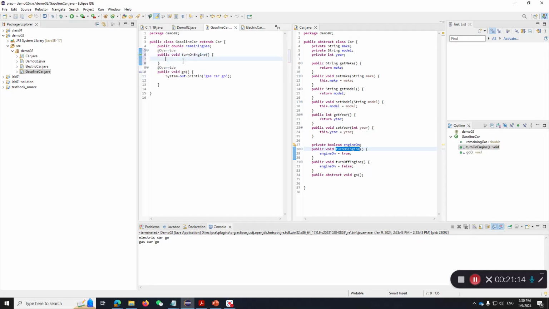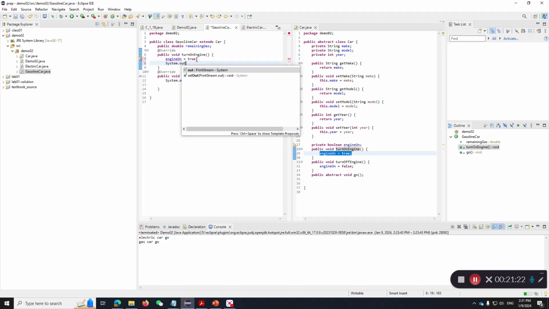This is also doable. And I can say, okay, I'm still going to turn on the engine, but now because it's a gasoline car, it's going to go boom, boom, boom. Okay, so print 9, I will go boom. Right.